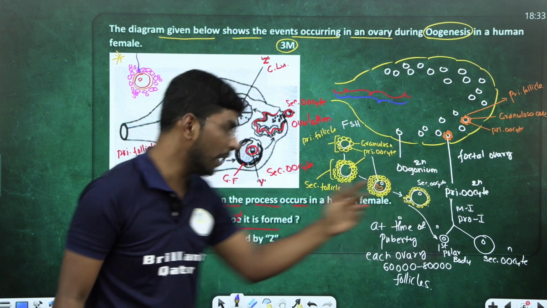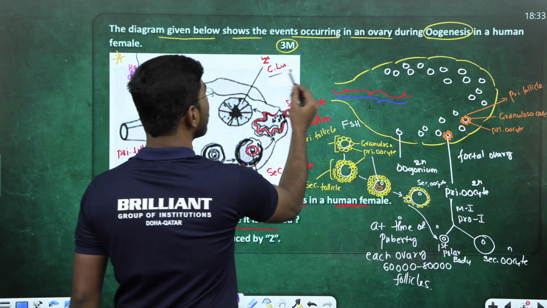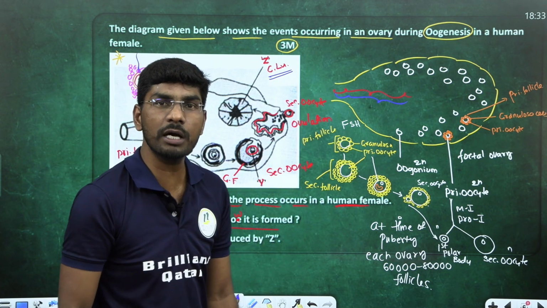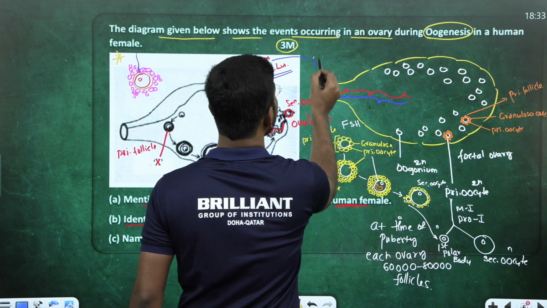Polar body. Got my point? Last one. Name the hormone produced by Z. Who is this Z? Corpus luteum. From the corpus luteum, we know which hormone comes? Progesterone.